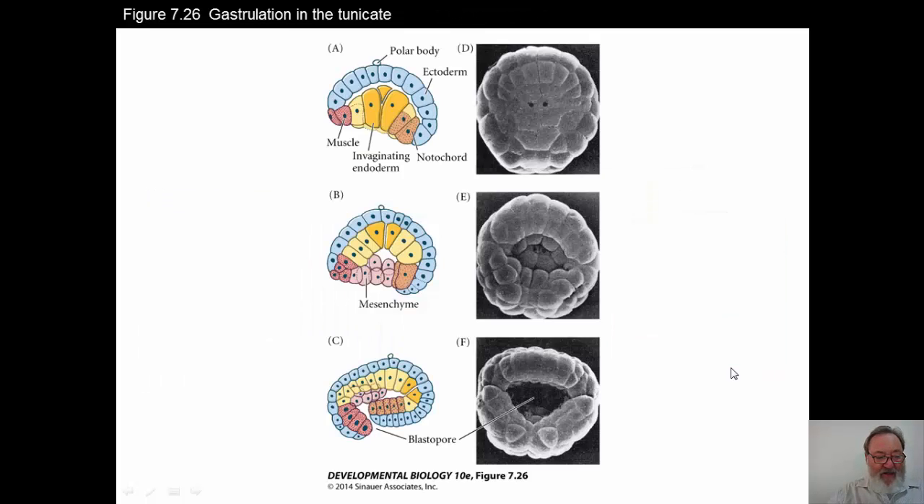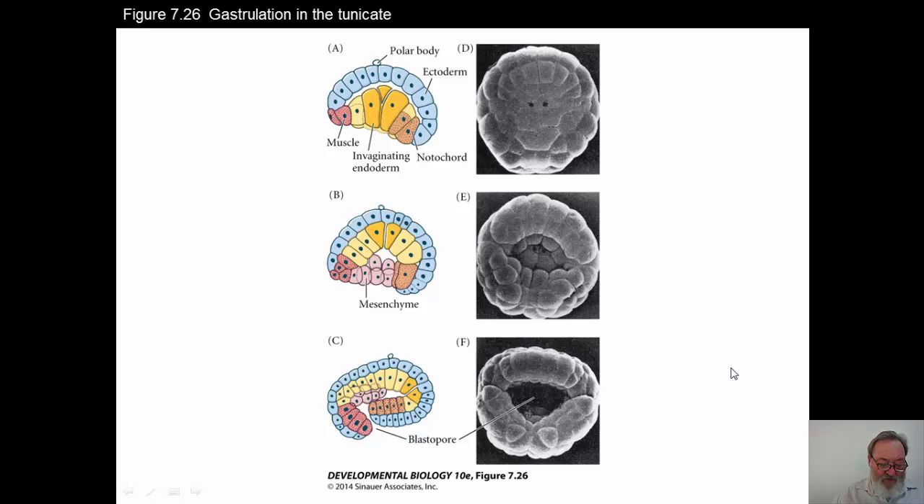Let's now look at gastrulation in the tunicate, and as we look at it, again, you see similarities to some of the other organisms that we will study in the future, and to a certain extent that we've studied in the past. It reminds us of amphibian gastrulation. Here we see diagrammatic cross-sections in A, B, and C, and in D, E, and F we see comparable scanning electron micrographs viewed from the vegetal pole, in other words from the inferior aspect, so that we are looking at the invagination of the endoderm forming the blastopore.